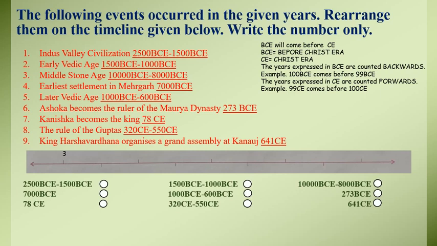And when the teacher asked you to write forward counting, you wrote 1, 2, 3, 4. The same way we have to do here also. Before Christ era we count backwards, and as one hint is given to you, the third one, that is 10,000 BCE to 8,000 BCE, comes first.